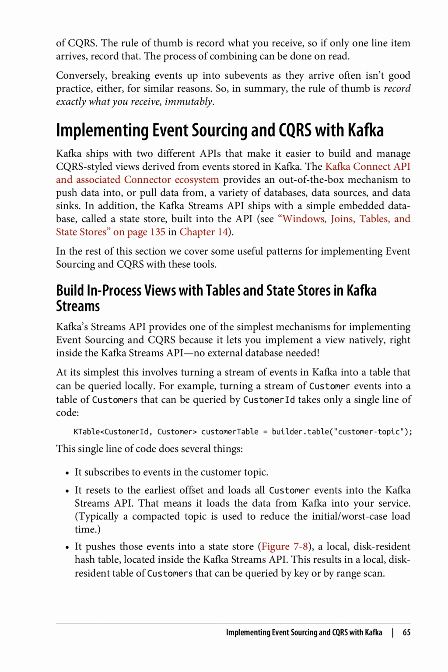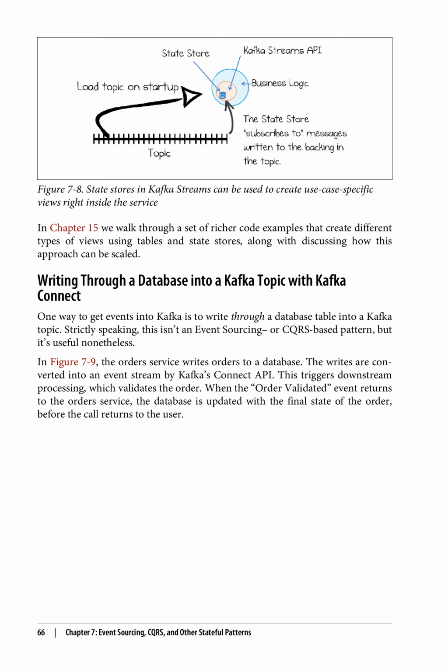It pushes those events into a state store, figure 7.8, a local disk resident hash table, located inside the Kafka Streams API. This results in a local disk resident table of customers that can be queried by key or by range scan. In Chapter 15 we walk through a set of richer code examples that create different types of views using tables and state stores, along with discussing how this approach can be scaled.